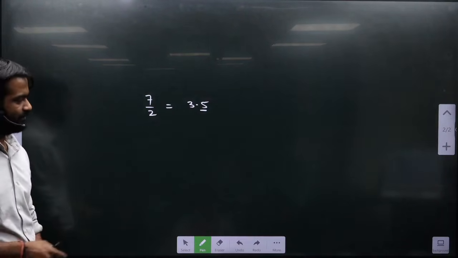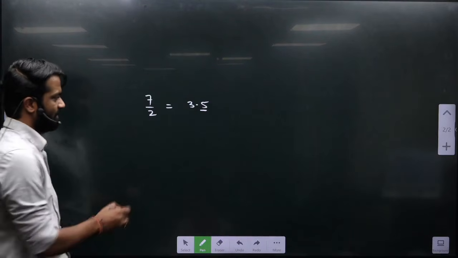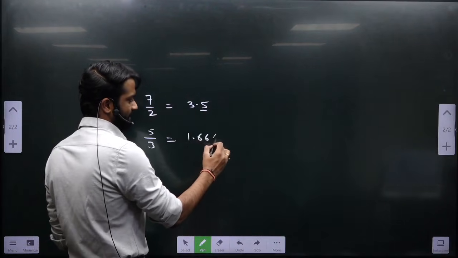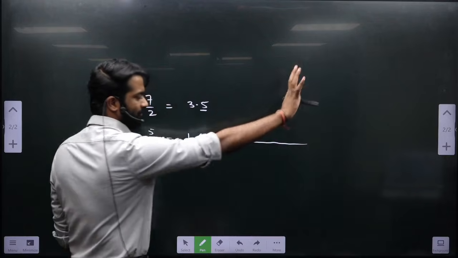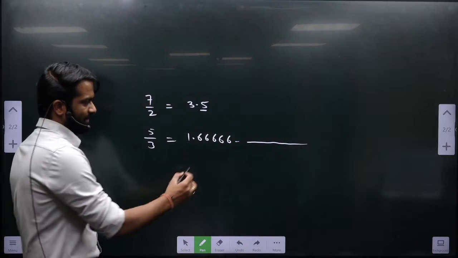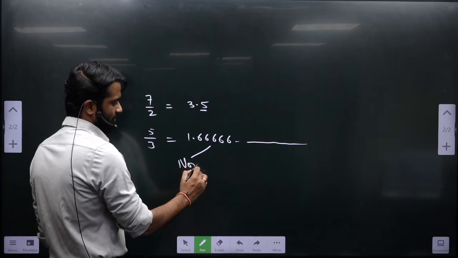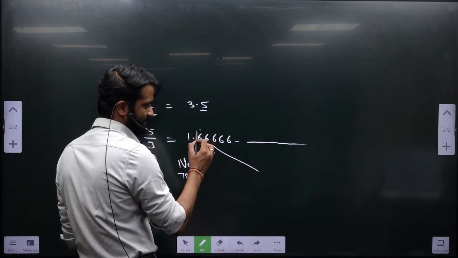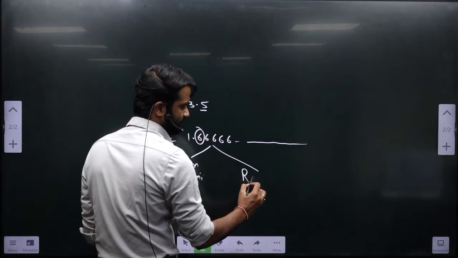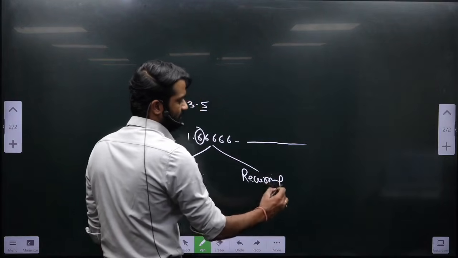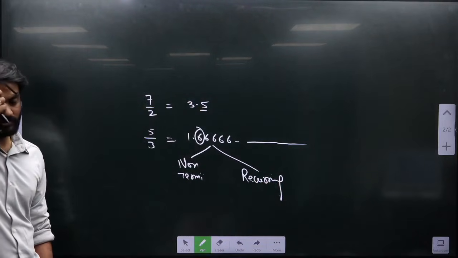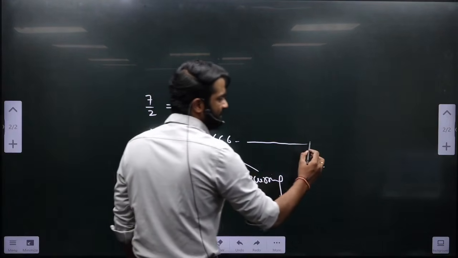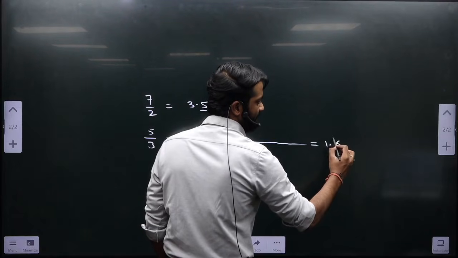7 by 2 is terminating. Second is nothing but 5 by 3. What is 5 by 3? It is 1.66666 and it will keep on going. So first of all, it is non-terminating, and secondly, the number 6 is reoccurring. So it is non-terminating but reoccurring, and the representation of this is nothing but 1.6 bar.